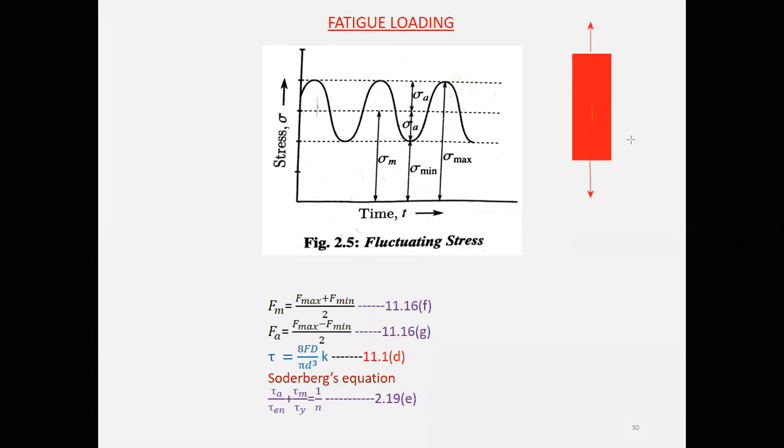For example, if this is the member, when it is subjected to tensile loading, this is the initial member.